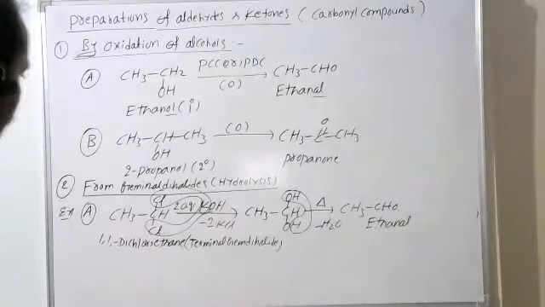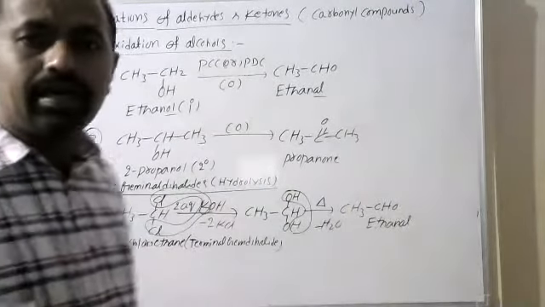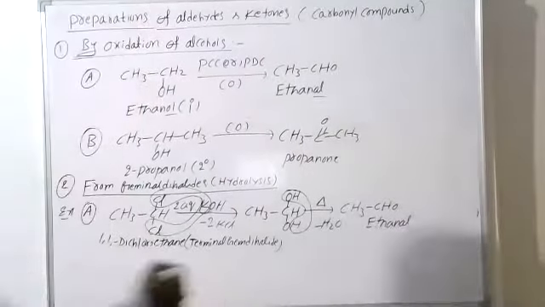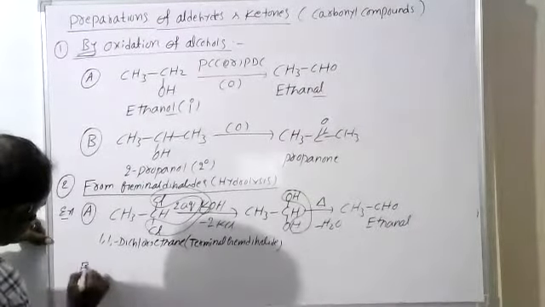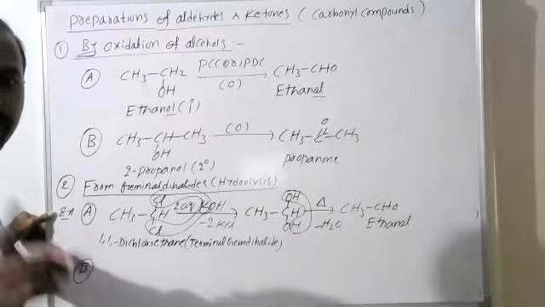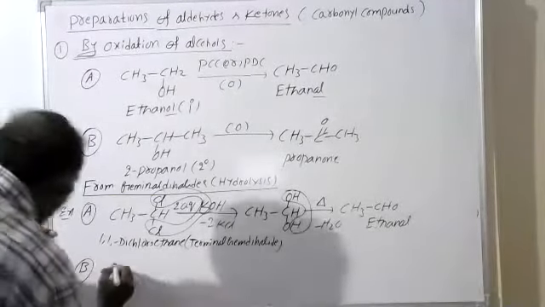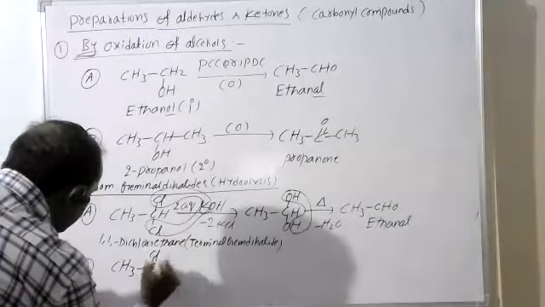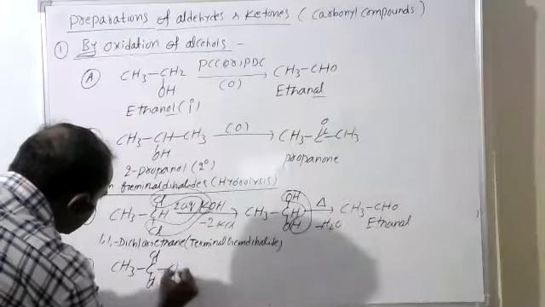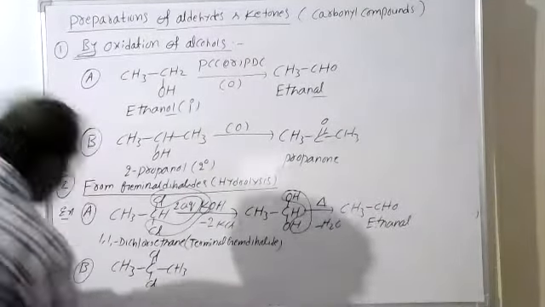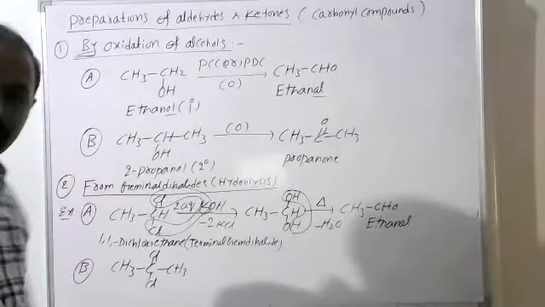Otherwise, if we take non-terminal gem dihalides, for example, CH3CCl2CH3. See this. So here I have taken a non-terminal one.